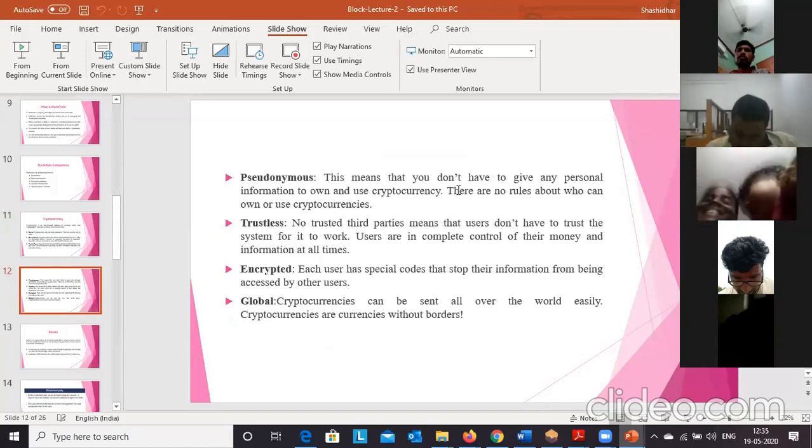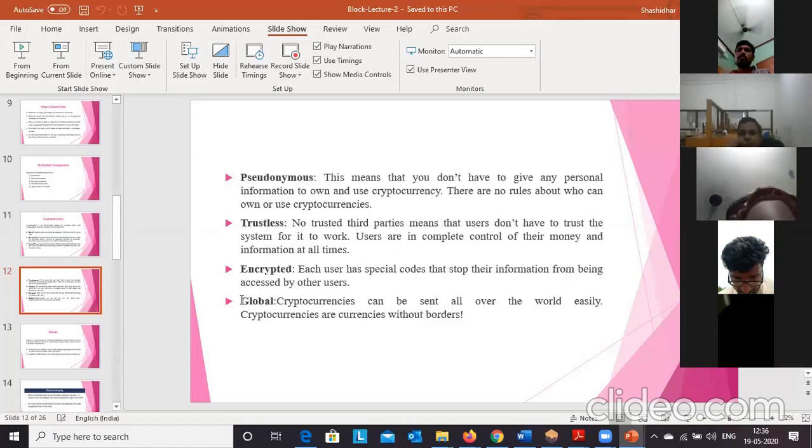This means that you don't have to give any personal information to purchase the cryptocurrency. There are no rules about who can use cryptocurrencies. Anyone can use them; there are no restrictions. Then one more property, trustless. With no trusted third parties, users do not have to trust the system for it to work. Users are in complete control of their money. Then the cryptocurrencies are encrypted, which provides high security and transparency, as we have discussed.